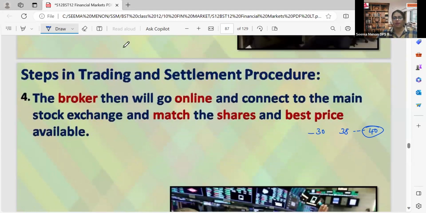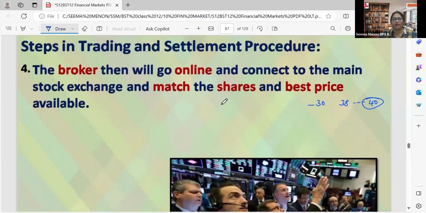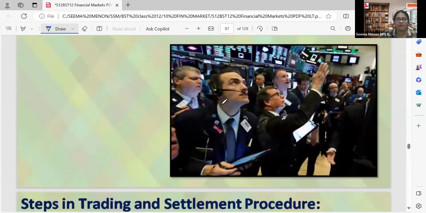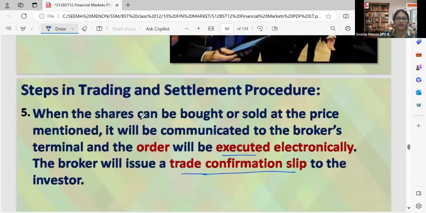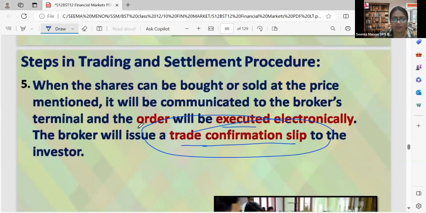After that, the broker will go online, connect with the stock exchange, and match the number of shares instructed by the investor at the best price. He will match it and purchase it. These things are to be done electronically. After this, the broker will issue a trade confirmation slip to the investor. That means, as per your instruction, we have purchased so and so number of shares.